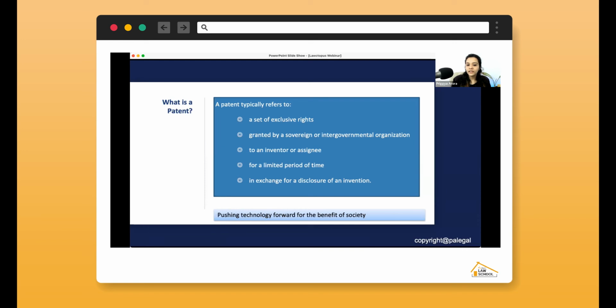And the last point is in exchange for disclosure of an invention. So as I told you, let us suppose I want a patent on this. What will I do? I'll not go to the patent office and say, see, this is my product and I want a patent on this. Patent office will send me away. So what I have to do is basically draft a patent application. In that patent application, I'll mention that I want to file a patent on something which has these 3 arms,